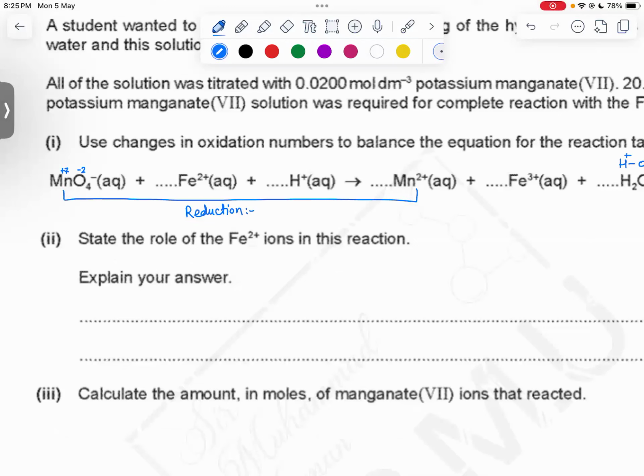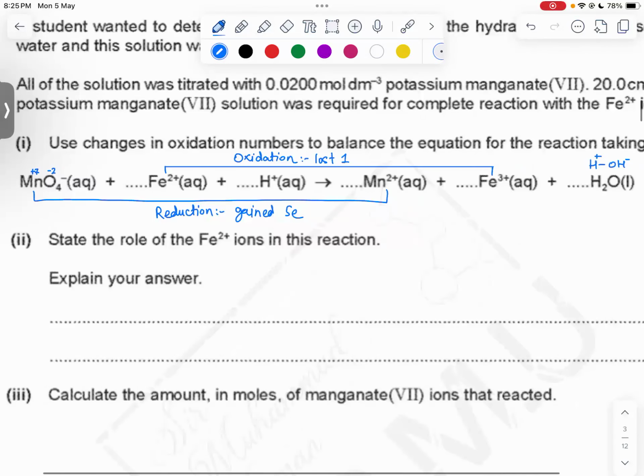right? And how many electrons has it gained? It has gained 5 electrons, all right? And then Fe2+ has gone to Fe3+, right? This is also something we can observe, and this is oxidation. And how many electrons can we say it has gained or lost? Sorry, it has lost 1 electron, right?